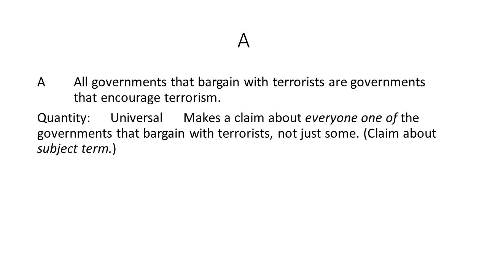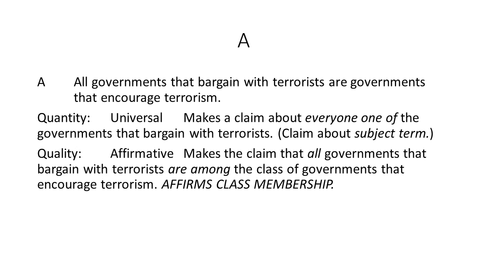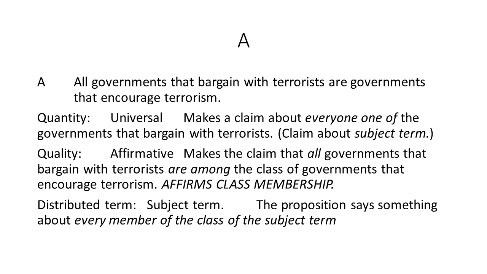Next we have quality. The quality of this is affirmative. It makes the claim that all the governments that bargain with terrorists are among the class of governments that encourage terrorism. So it affirms class membership. That's what quality has to do with: whether it tells us that some things are in a certain class or out of a certain class. And then the distributed term is the subject term, because the proposition says something about every member of the class of the subject term.